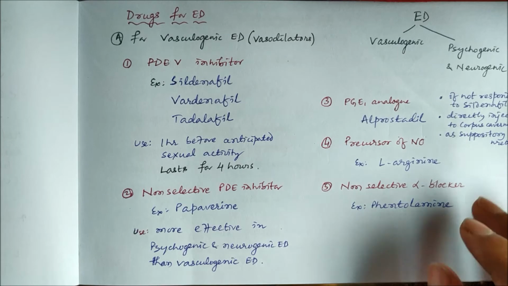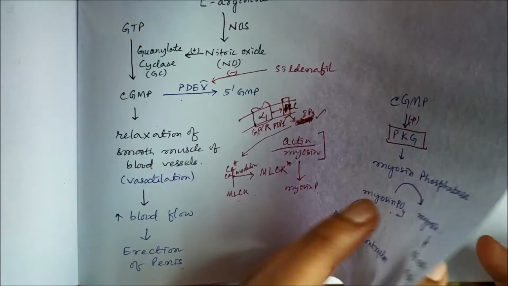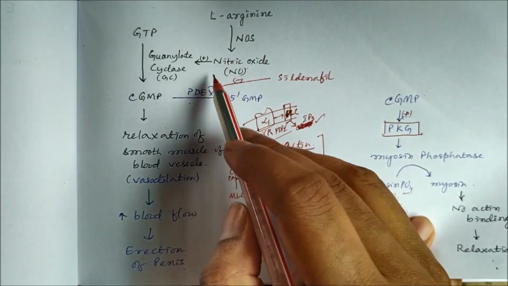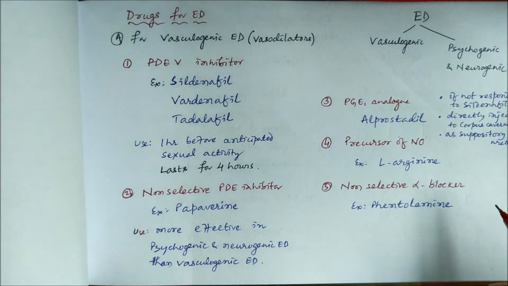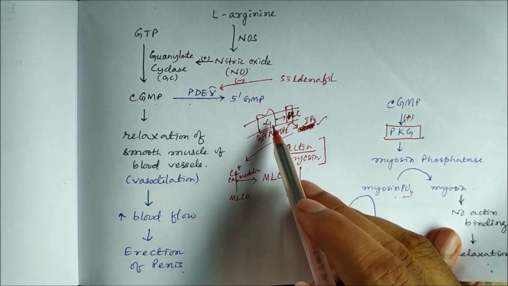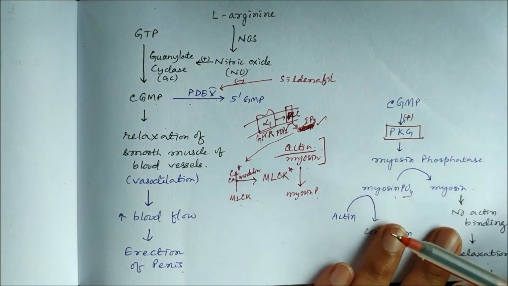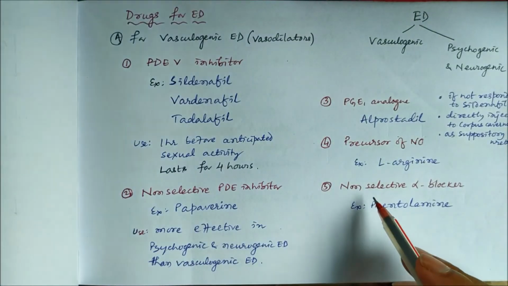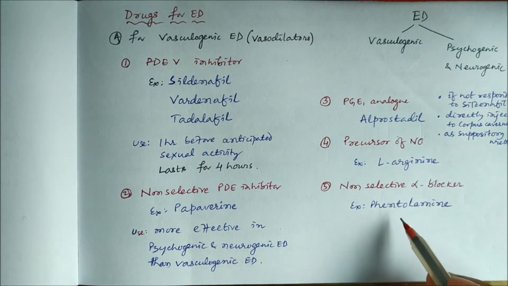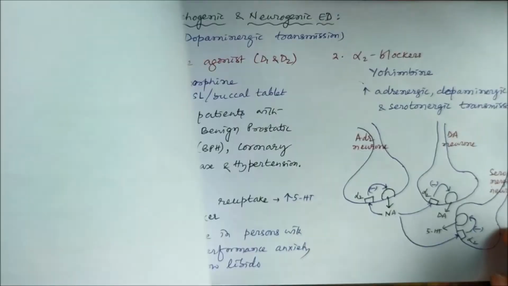Then we can use the precursor of nitric oxide like L-arginine. L-arginine is required for production of nitric oxide, so we can use L-arginine also. And we can use non-selective alpha blockers, alpha 1 blockers, and the alpha 2 blockers also have a role in erectile dysfunction. So better if we can use non-selective alpha blockers like phentolamine. So alpha 2 blockers, how they are useful, let us discuss now.